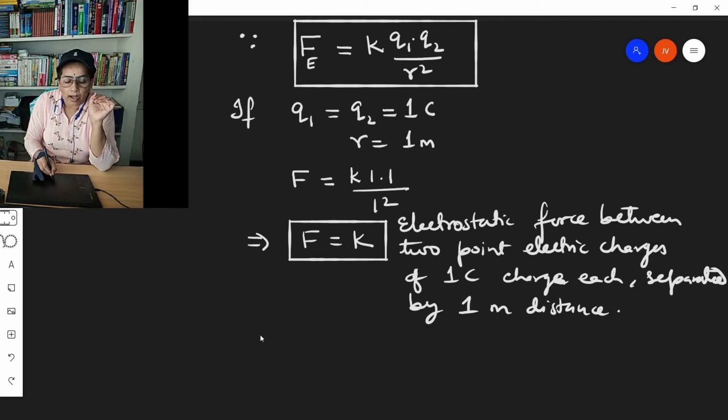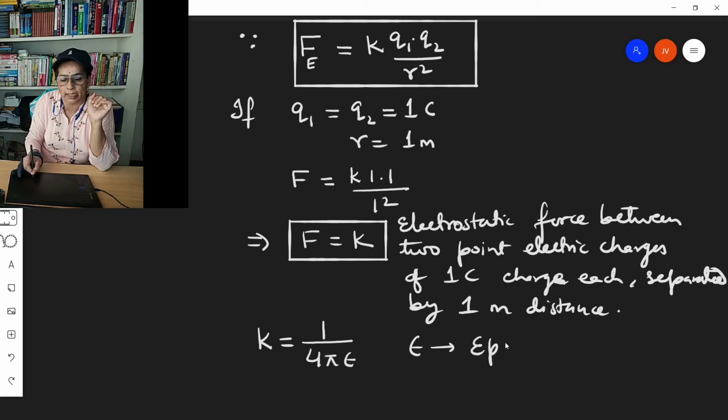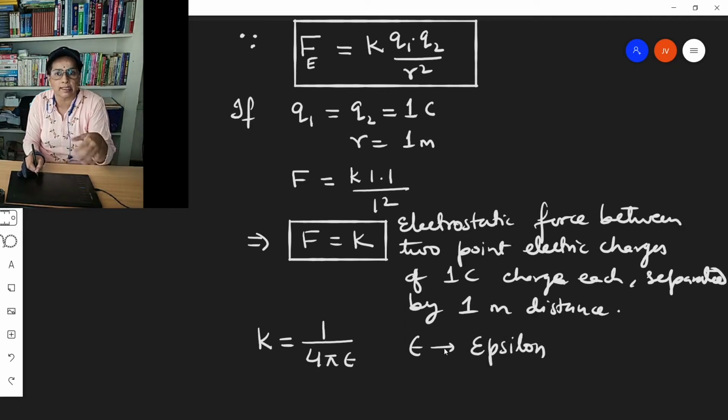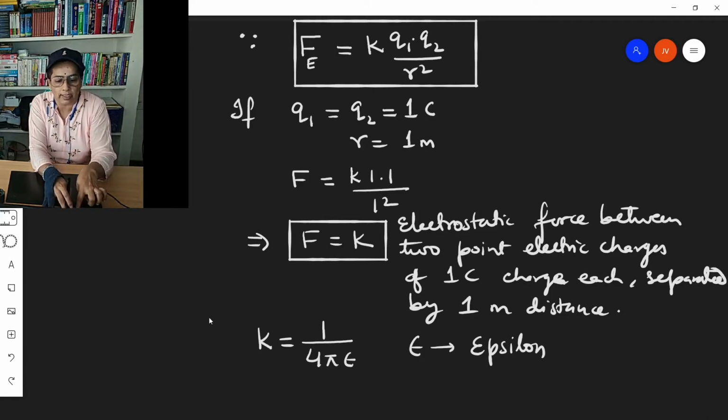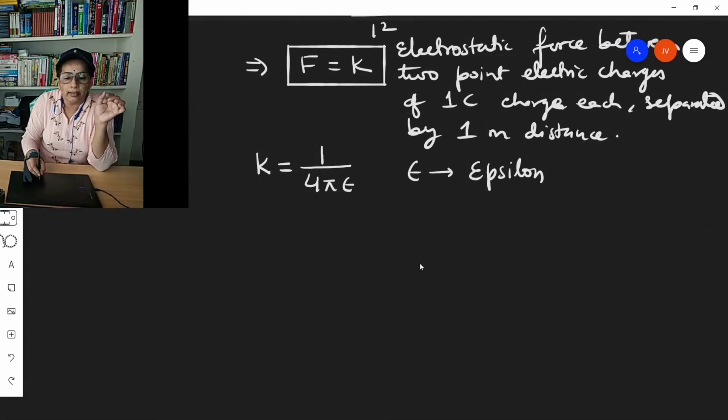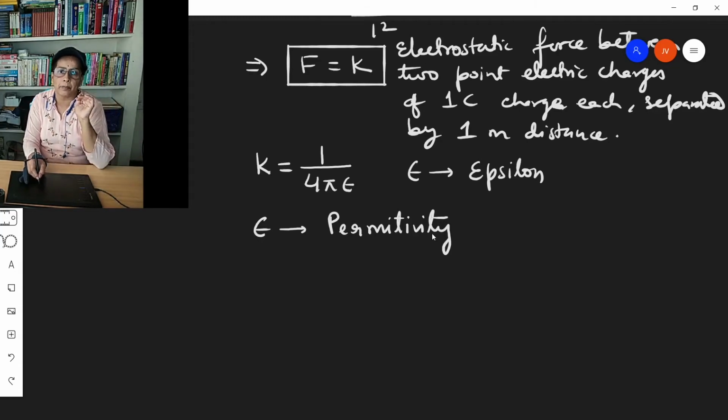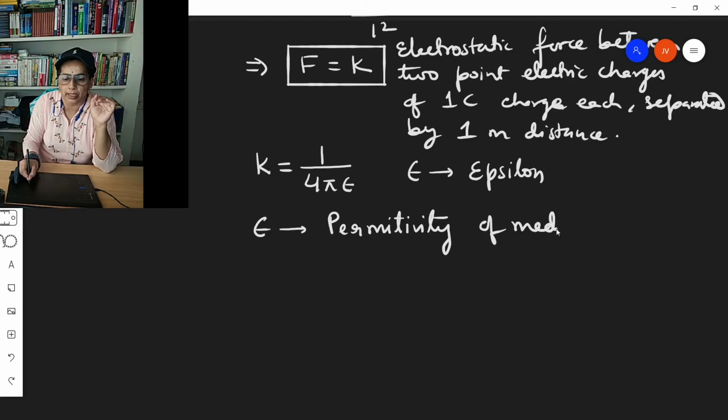Right. Now, how to calculate K? K is calculated using the formula 1 by 4 pi epsilon. And what is epsilon? We call it epsilon. Here epsilon is the permittivity of the medium.